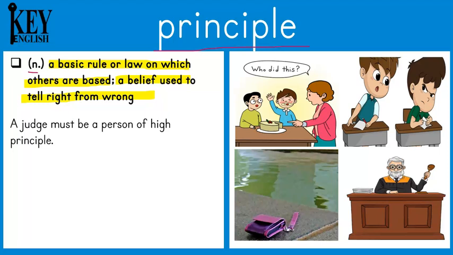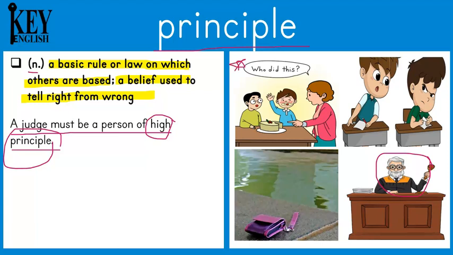So, for example, a judge must be a person of high principle. So, someone who has high principles can tell what things are correct and wrong. That's why the sentence says that a judge is someone who has to have high principles because they decide whether people go to prison or not.